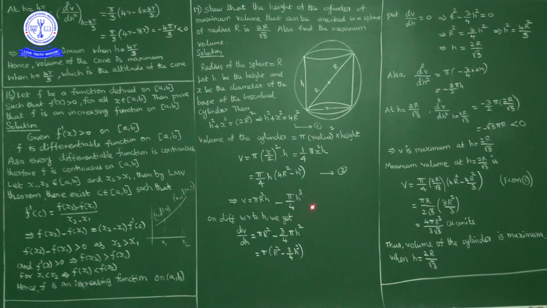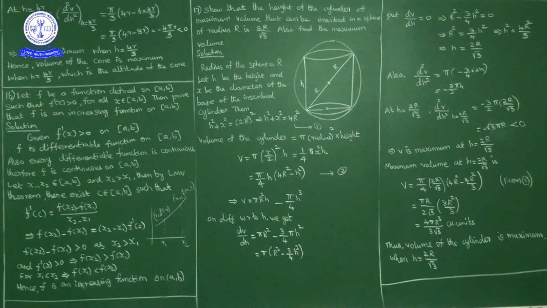Okay, now what is the variable here? h. So differentiate with respect to h. So dV by dh is equal to pi R square into the derivative of h, which is 1, minus pi by 4 times the derivative of h cube, which is 3h square, so 3 by 4 into pi h square. Taking pi common, dV by dh is pi into R square minus 3 by 4 h square.